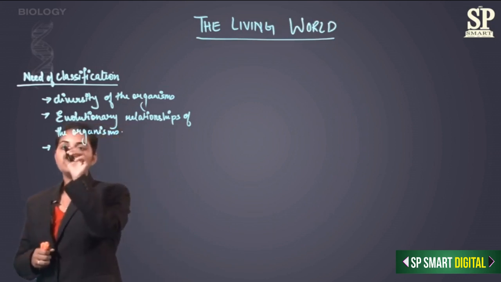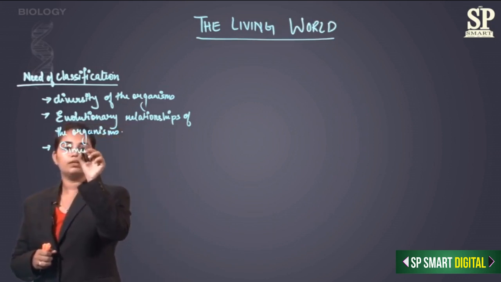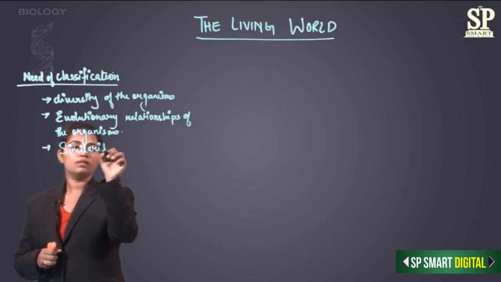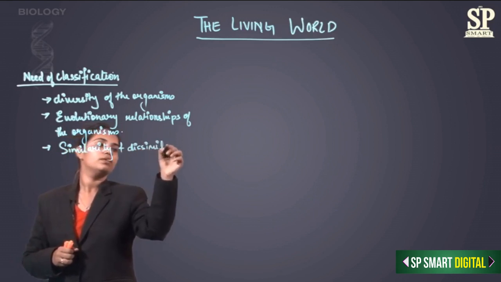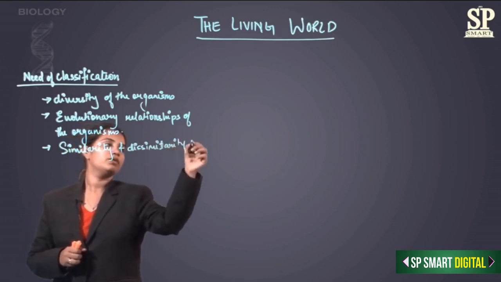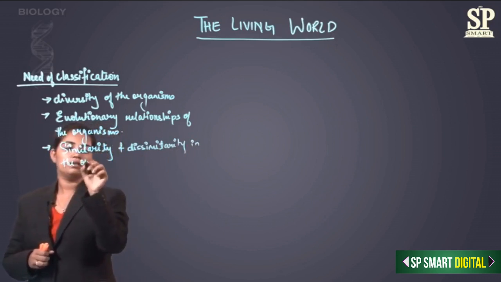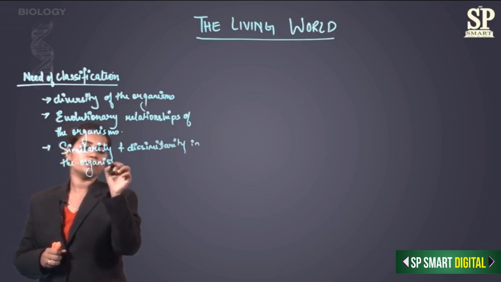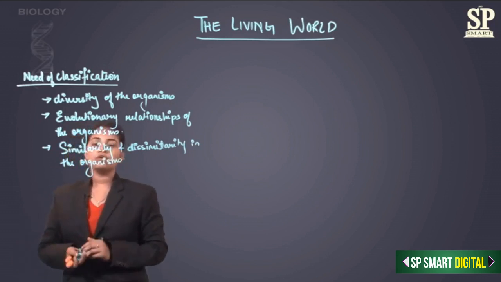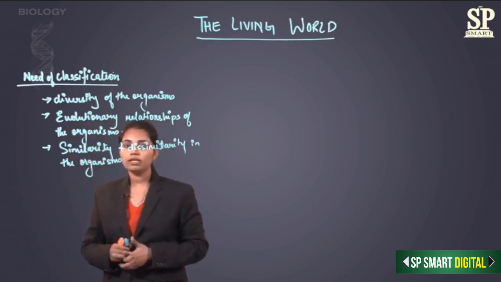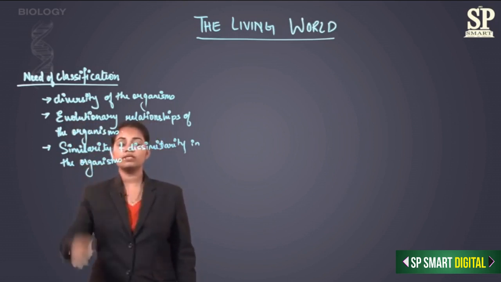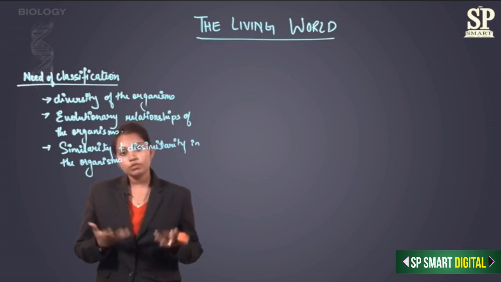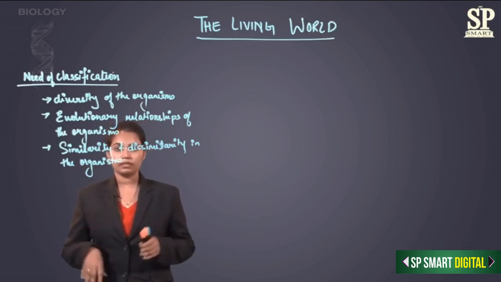Okay, so to study the similarity and dissimilarity in the organisms. Okay, so basically, why do I need to classify the organism? Because to study the diversity of the organisms, to study the evolutionary relationships of the organisms, and also to study the similarity and dissimilarity in the organisms, or the similar or the dissimilar characteristics in the organisms.